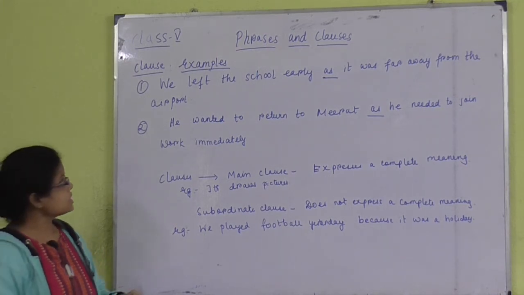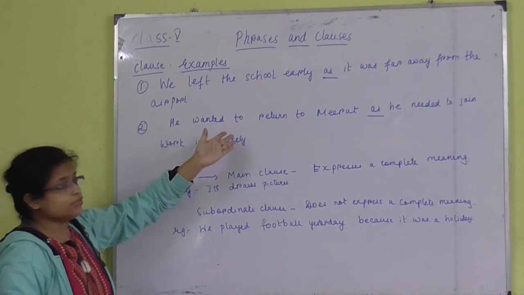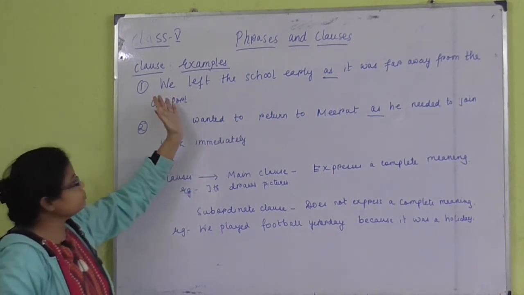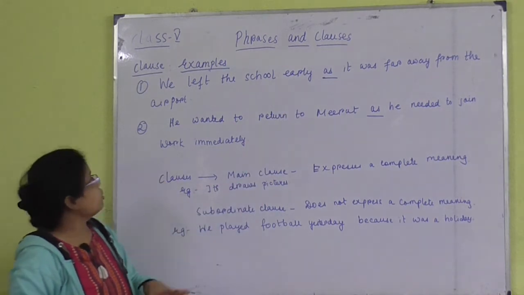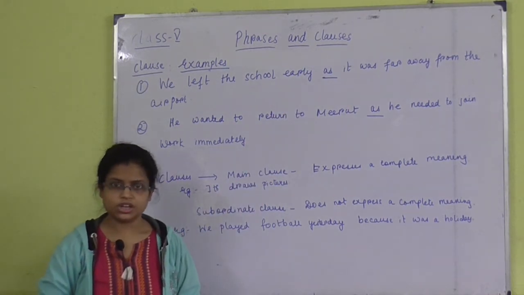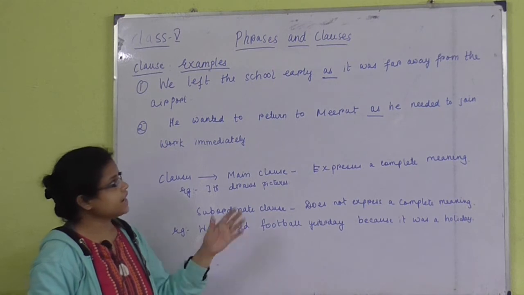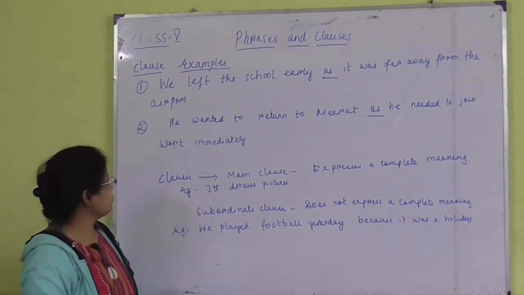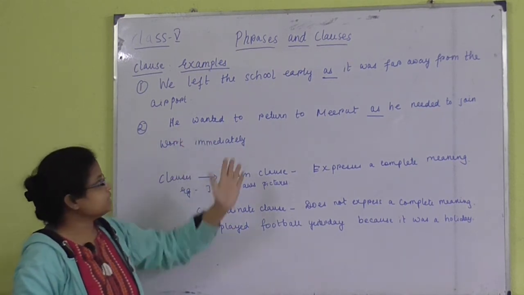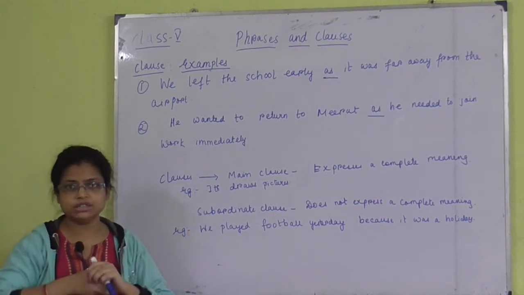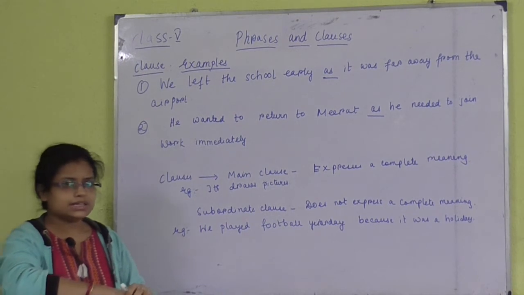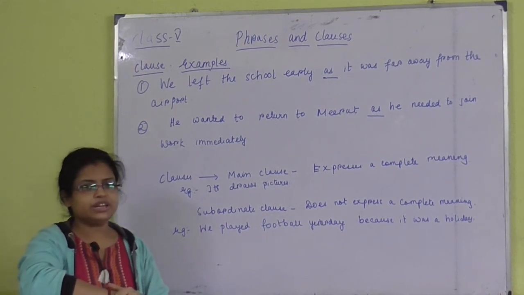Now what are clauses? First of all, go through the examples. Number 1, we left the school early as it was far away from the airport. Another one, he wanted to return to Meerut as he needed to join work immediately. What is the significance of these lines?